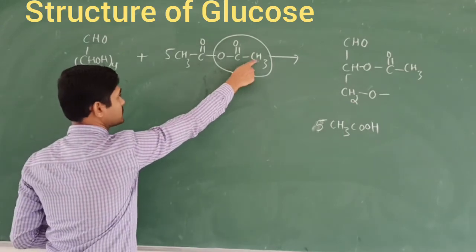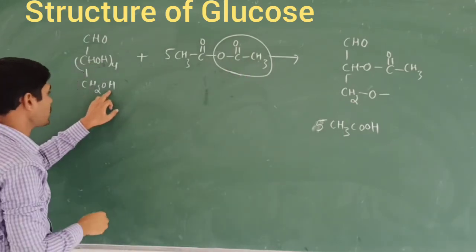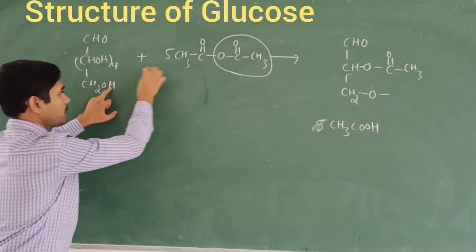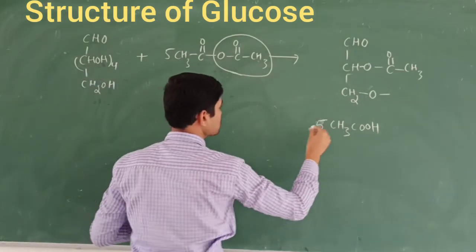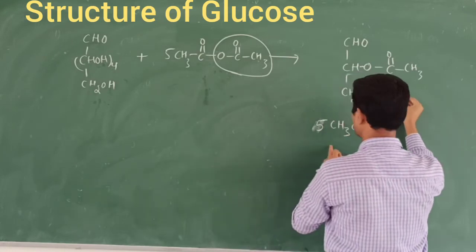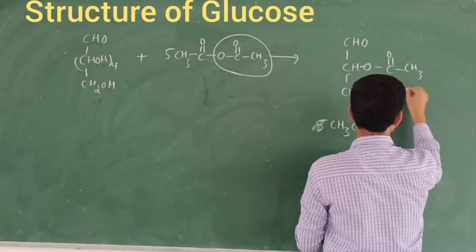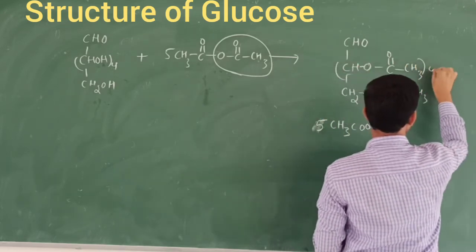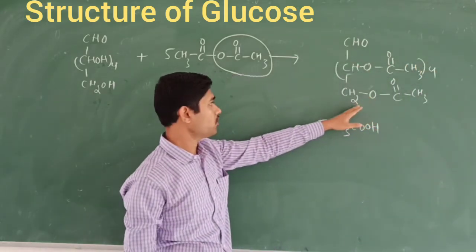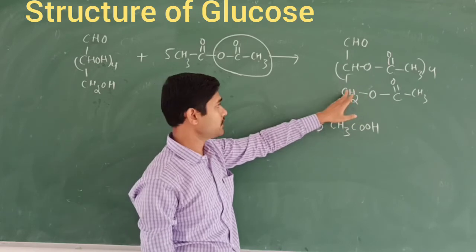So the fifth acetic anhydride group is going to react with this carbon, one hydrogen is going to be eliminated, as well as acetate is going to be eliminated to make a bond with acetic acid. So how many times? Five times is going to be eliminated here. The remaining part I am going to write as it is. So this name is called glucose pentaacetate.